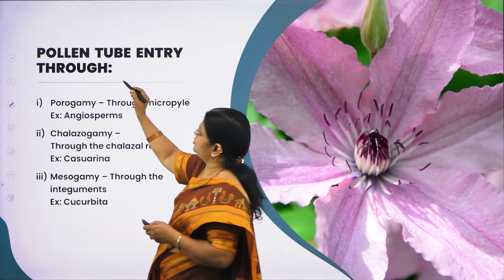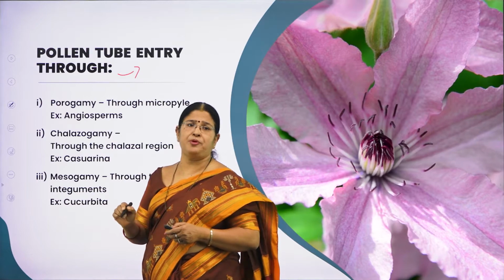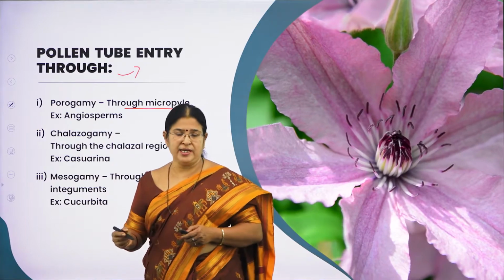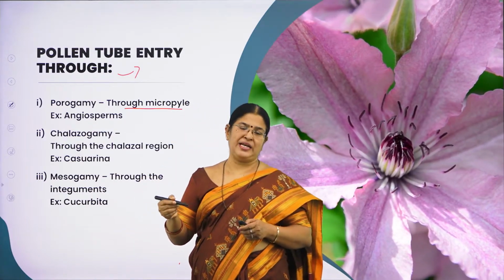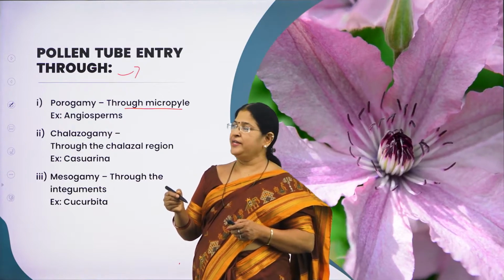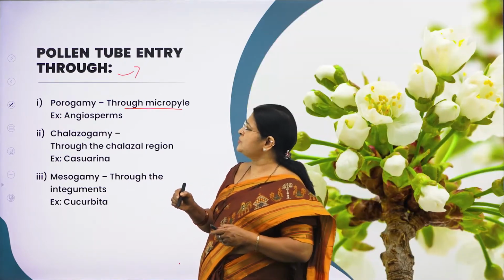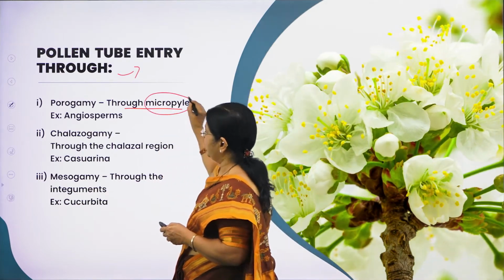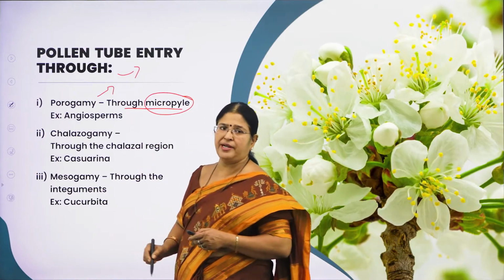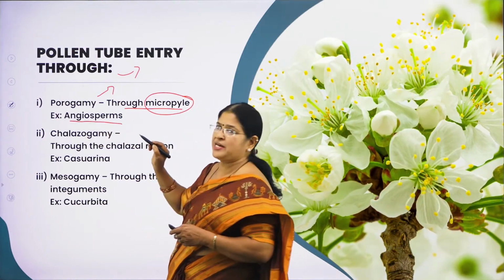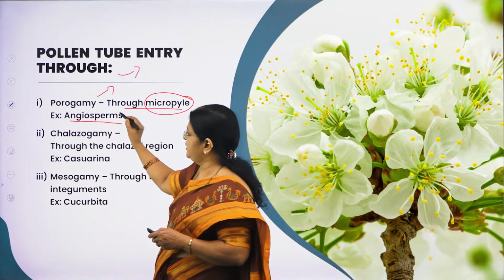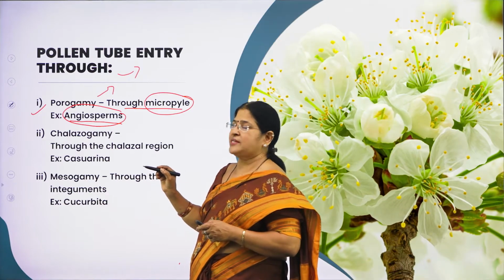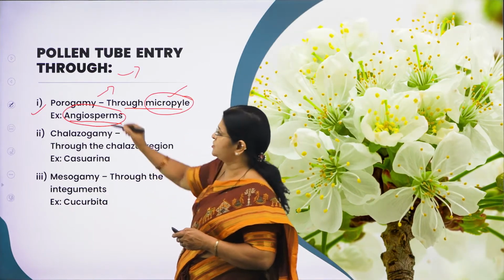Pollen tube entry through the regions. Suppose the pollen tube takes its entry through the micropylar region. As I said, the pollen tube will carry the 2 male gametes and reach the ovule near the micropylar region. Suppose the pollen tube reaches the ovule through the micropylar region, it is called porogamy. Right. What are the examples for plants with porogamy? It is angiosperms. I repeat, suppose the pollen tube takes its entry through the micropylar region, it is called porogamy.